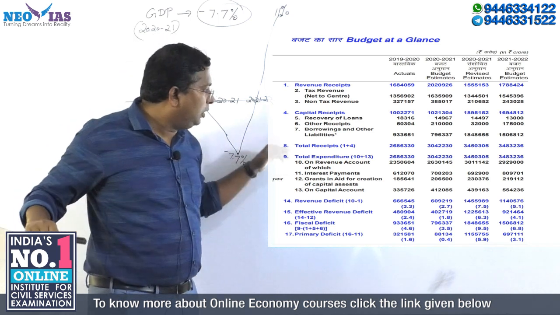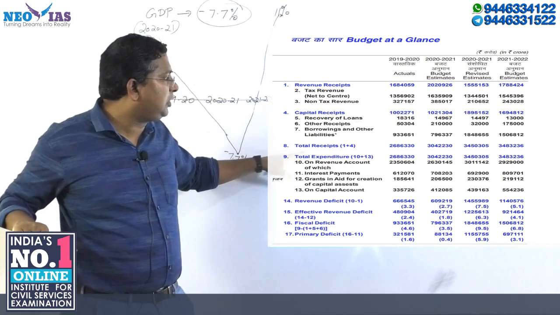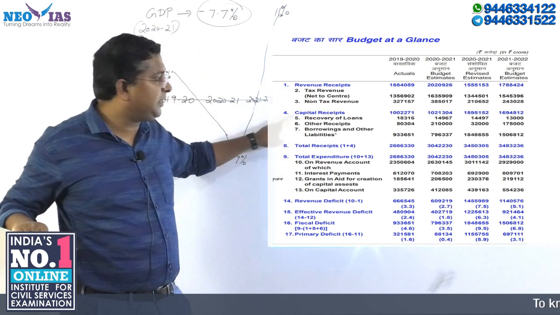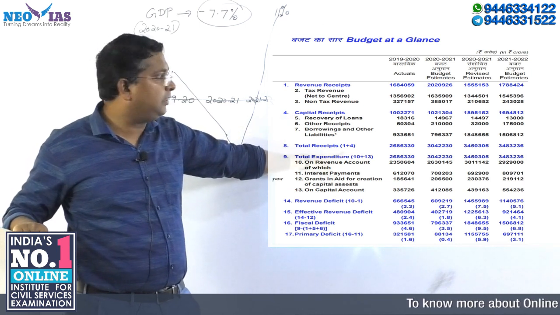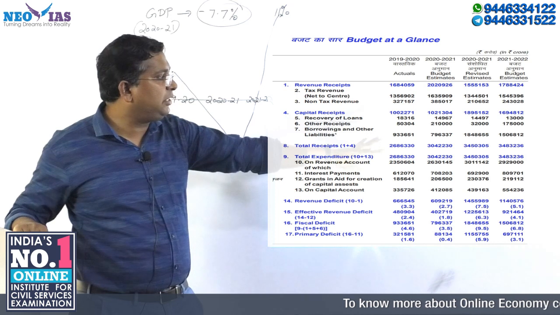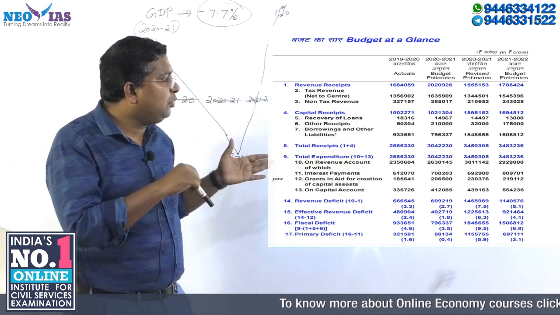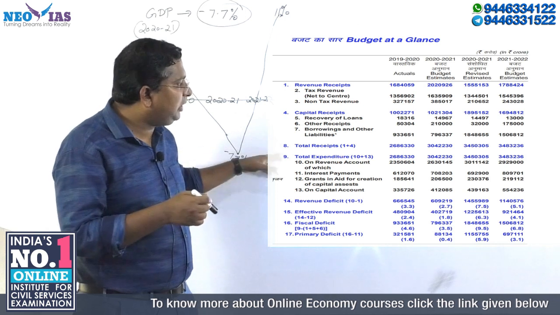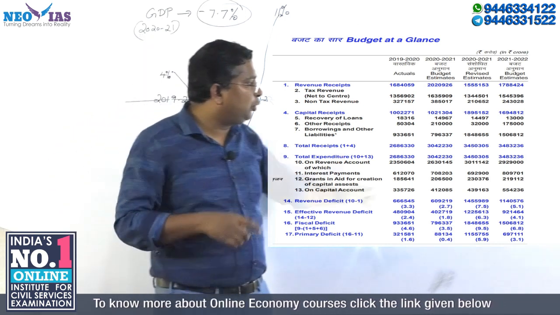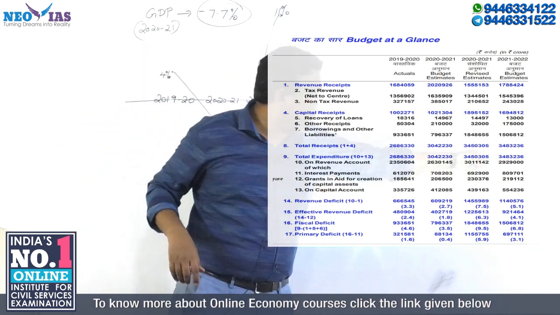Okay, now this we have studied. What is total receipts? Revenue receipts plus capital receipts. So keep this in mind, okay. Now you look into the revised estimate and the budget estimate.